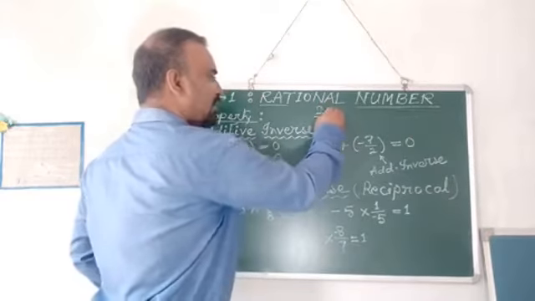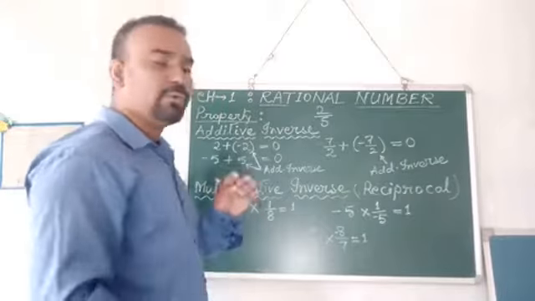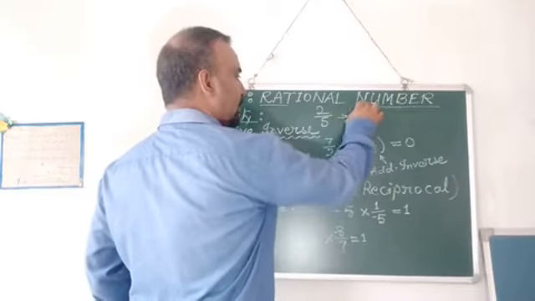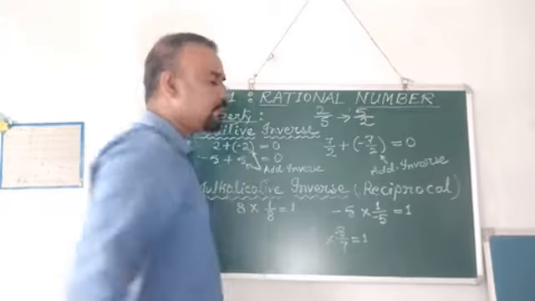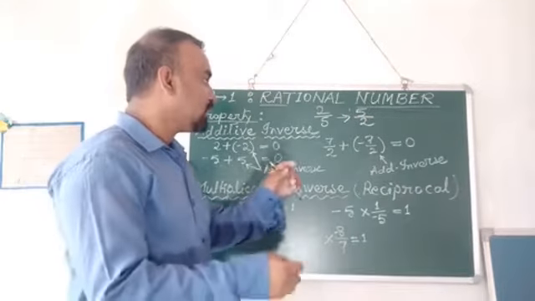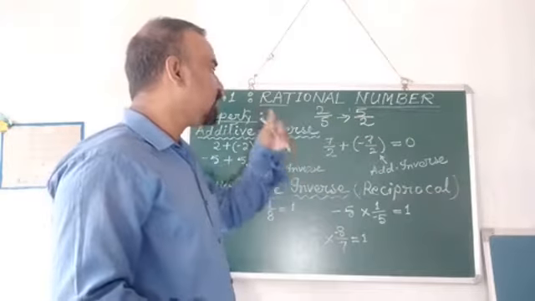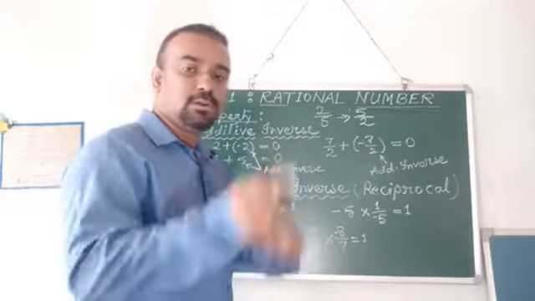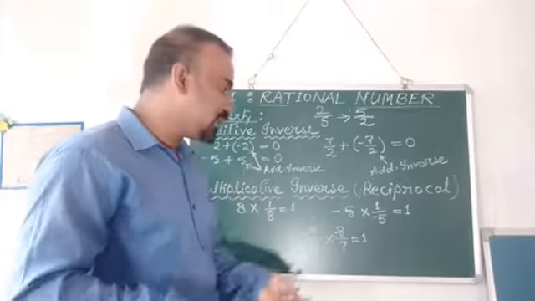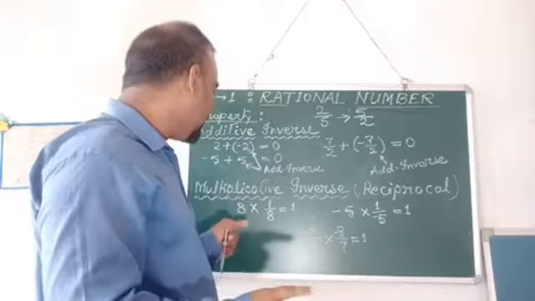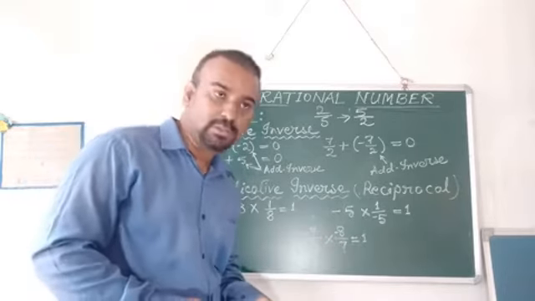2 by 5. So if you reciprocate, the number will become 5 by 2. So the numerator will go to the denominator's place and the denominator will go to the numerator's place. Just change the position of the number. That is known as reciprocation. And that is what we have to remember while doing the multiplicative inverse.